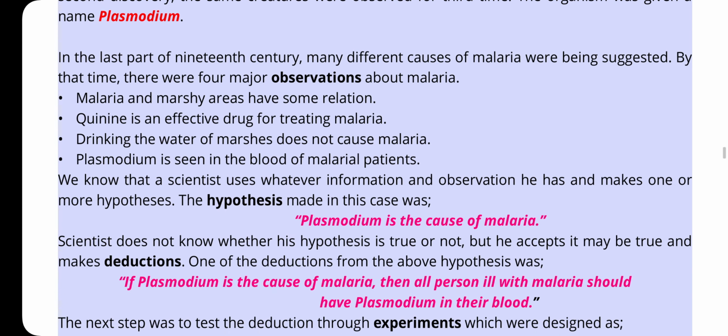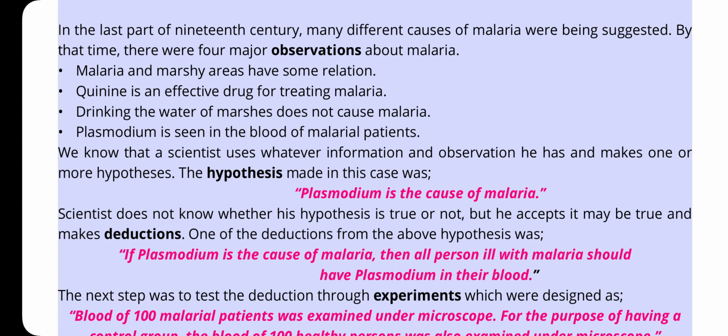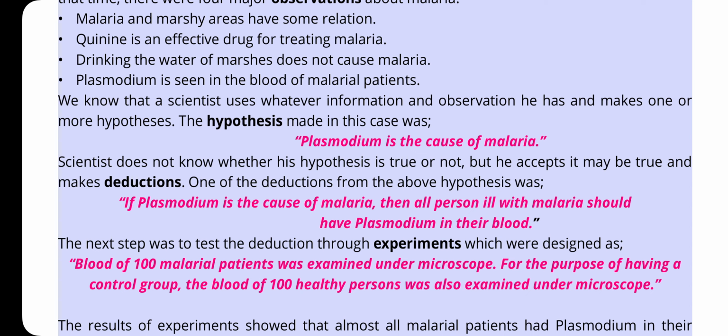We know that a scientist uses whatever information and observation he has and makes one or more hypotheses. The hypothesis made in this case was that Plasmodium is the cause of malaria. So this is the hypothesis made by the scientist. The scientist does not know whether this hypothesis is true or not, but he accepts it may be true and makes deductions. One of the deductions from the above hypothesis was: if Plasmodium is the cause of malaria, then all persons ill with malaria should have Plasmodium in their blood.